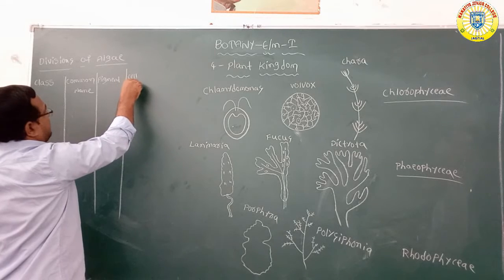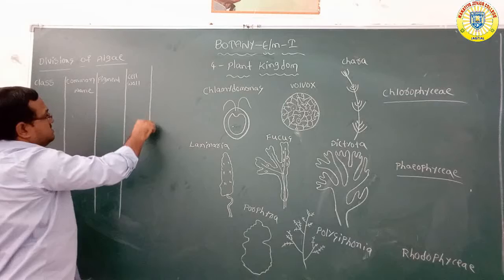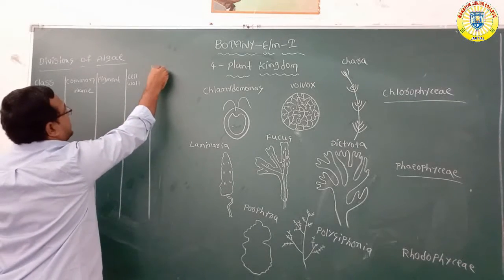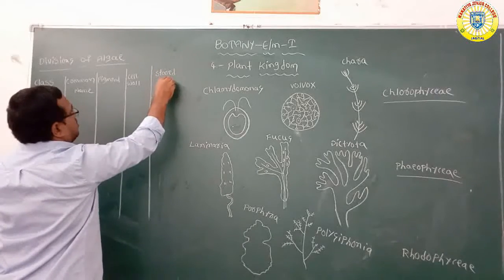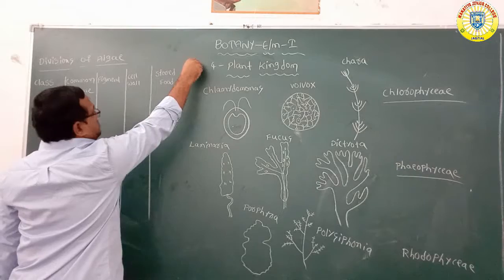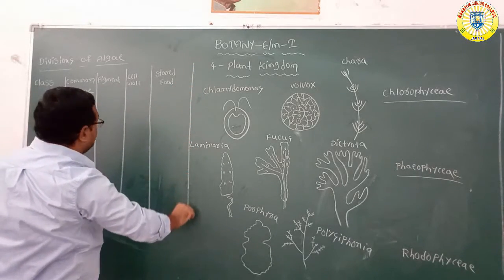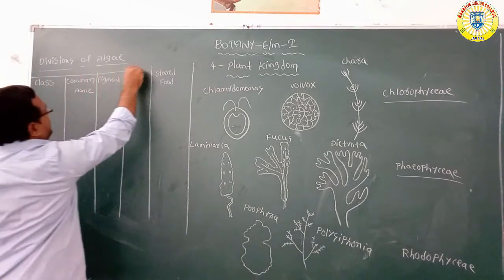Cell wall is made up of which type of material? Cell wall after stored food. How can they store food? In which forms can they store the food? This is from the important table.